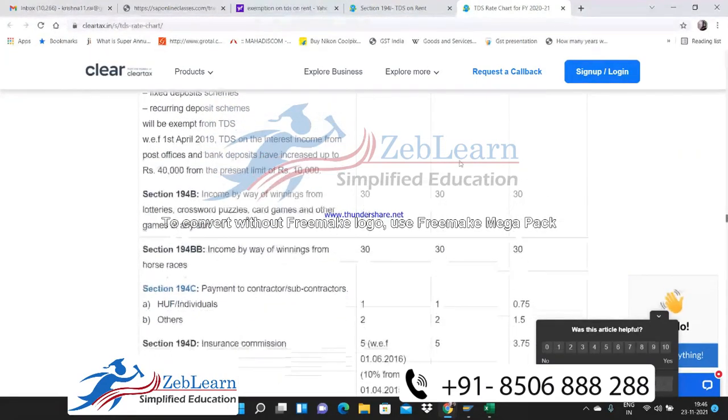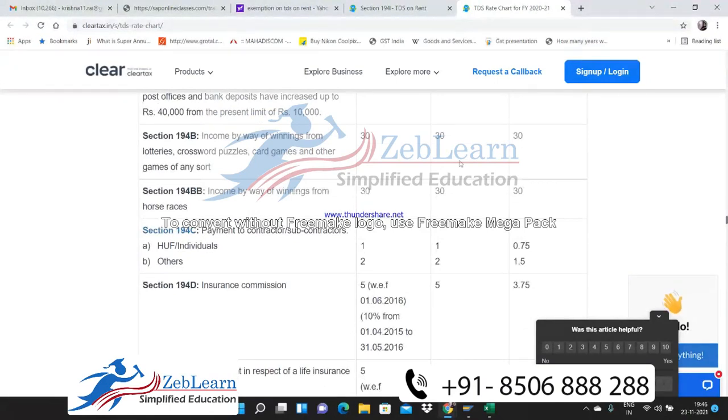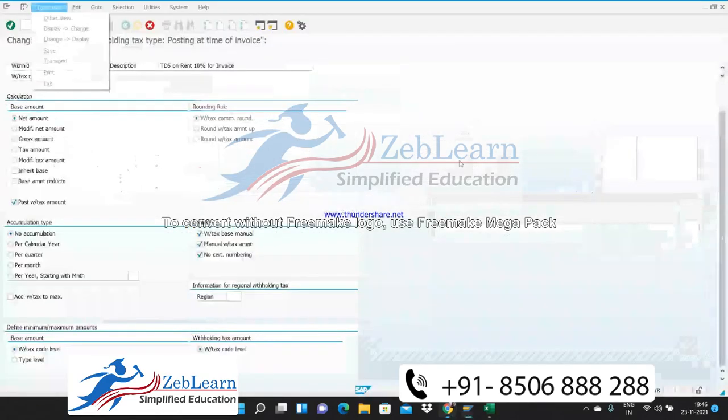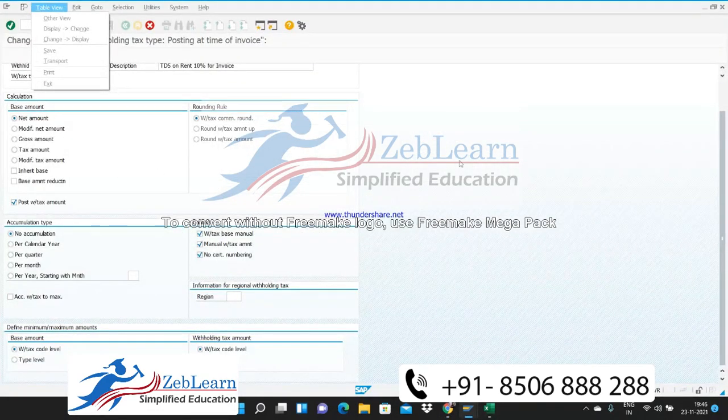So they have changed it, and for this there is one option: you change your configuration throughout, all the configuration, just change it. A new tax code will be created, a new tax type will be created in the system, and then you utilize it. Another part: allow the system for manual interruption. So this is the option. If you select it, you can manually enter, the system will allow you to enter. If you do not select it, the system will not allow you to enter a manual amount.